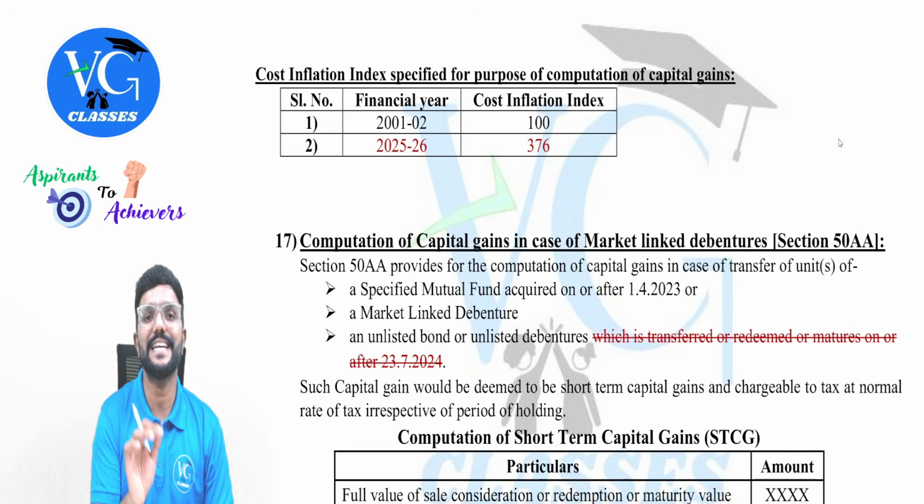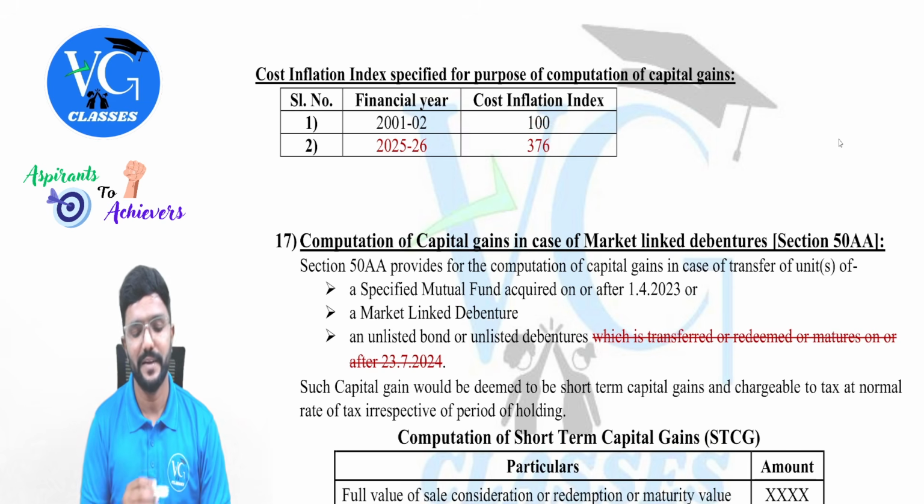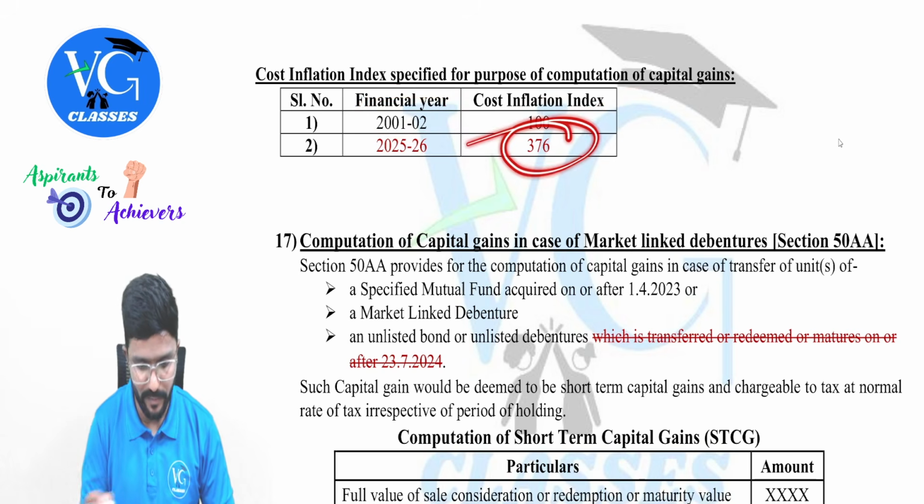What is the cost inflation index for the previous year 25-26? It means 376, guys. Whereas for the base year 2001-02, it is 100. Okay, please try to remember this number.